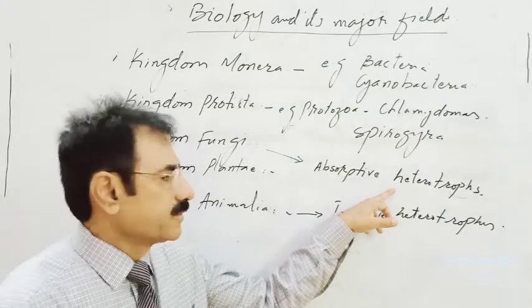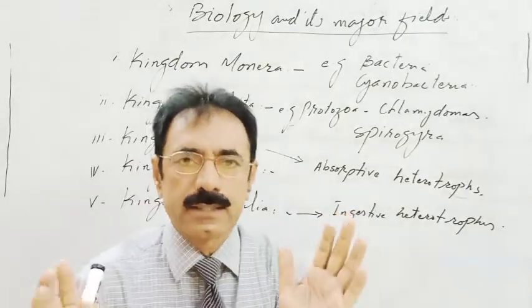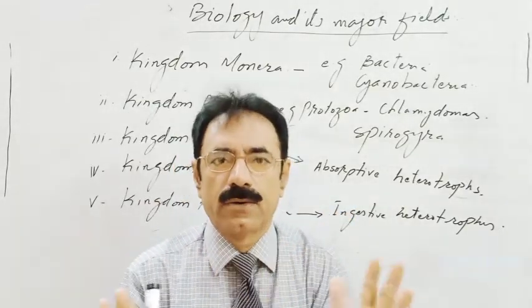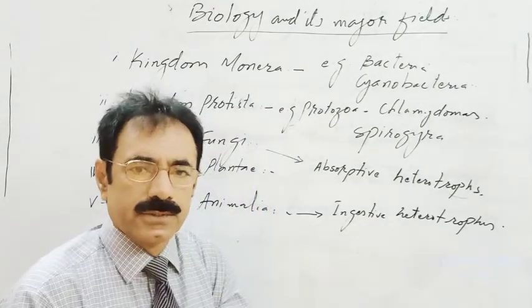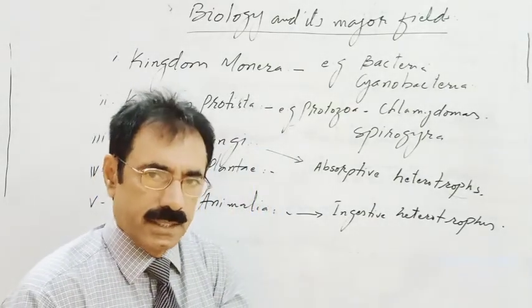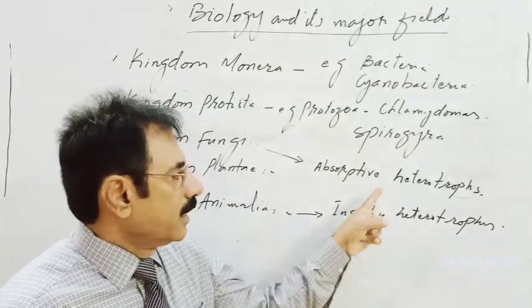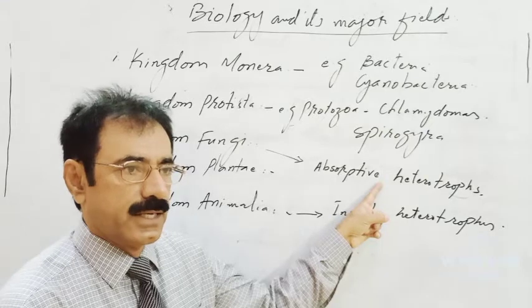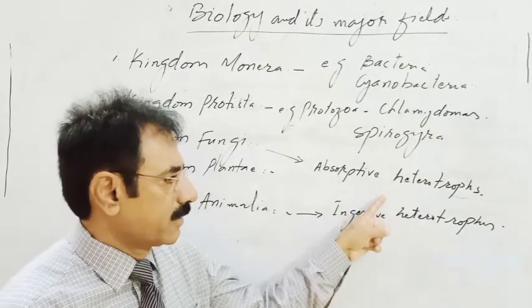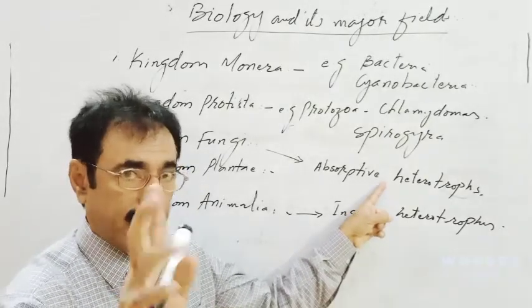Heterotrophs are those organisms which have no ability to convert inorganic compounds to organic compounds, just like the plants. They have no ability to synthesize, to prepare organic food of their own from inorganic substances.